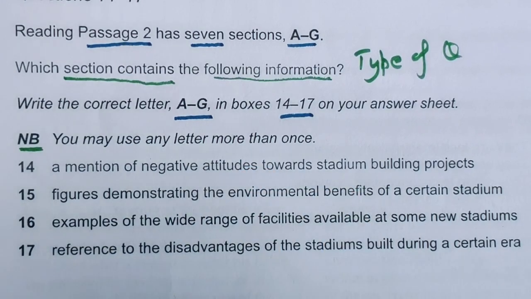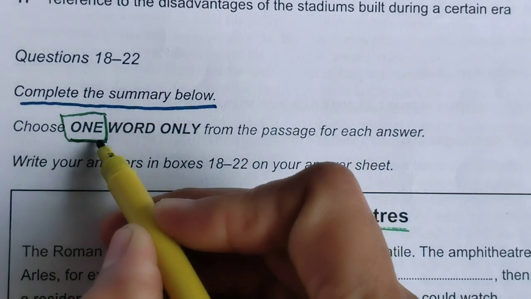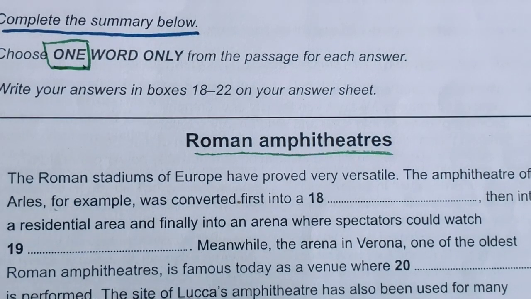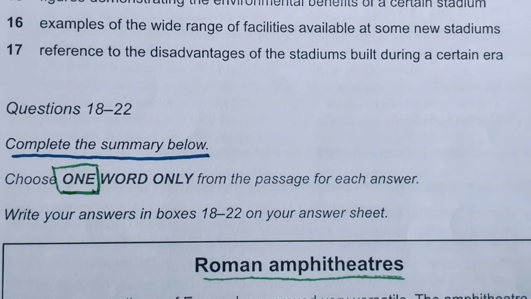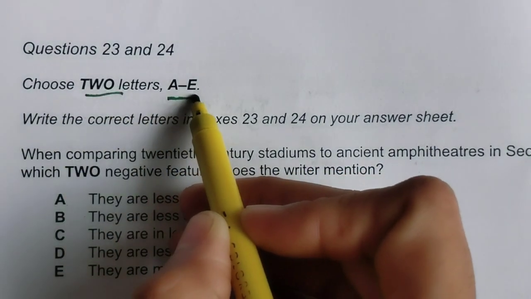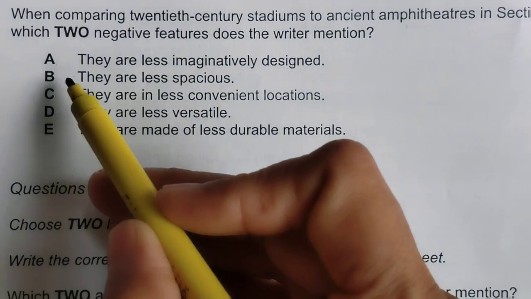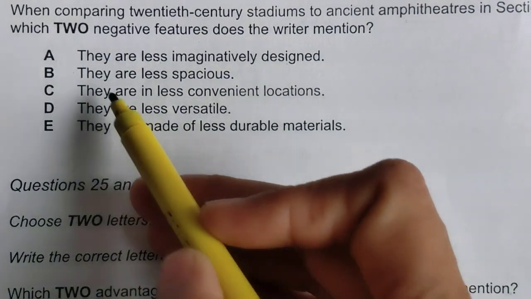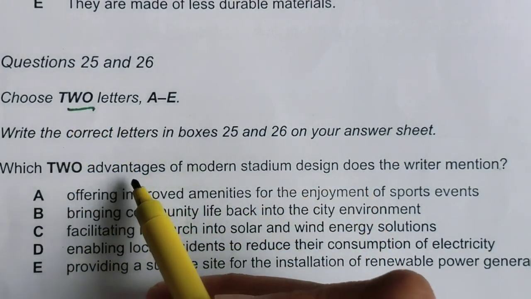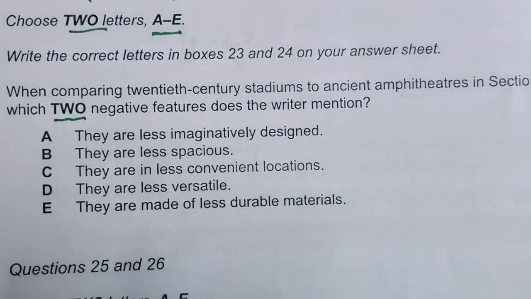The second type of question here is complete the summary using only one word. This is fill in the blanks, indirectly, if you look at the type of question. And the third type of question is choose 2 letters, A to E, for questions 23 and 24. It means we are given 5 options and we have to select 2 letters. These are multiple choice questions. But I will be starting with the first type of question.